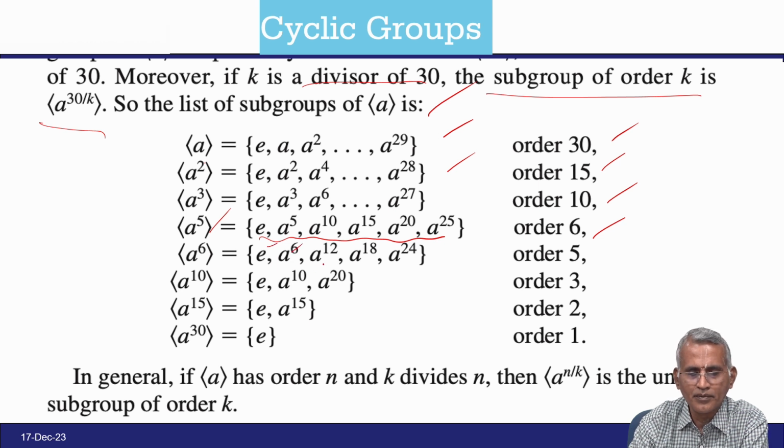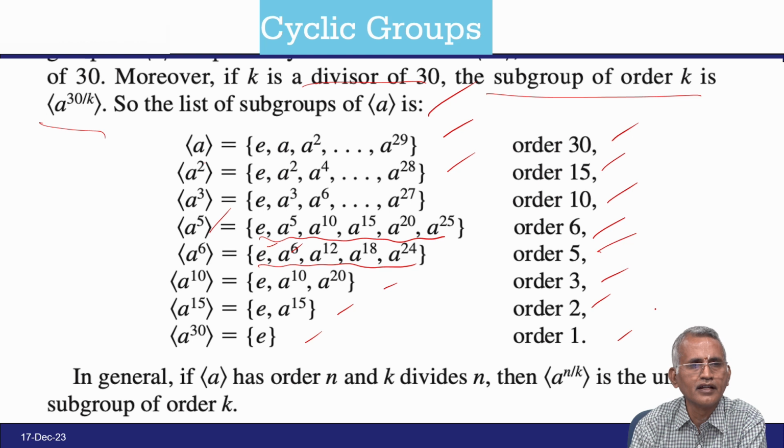These are all the possibilities of the subgroups, and then 30 by 6 the order is 5. So, like that a power 10 has order 3 and order 2, and a power 30 is the corresponding generator of the trivial set, obviously it is e, therefore it is order 1.